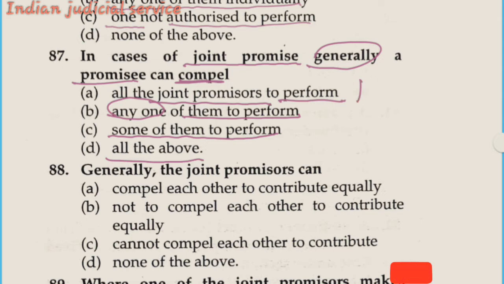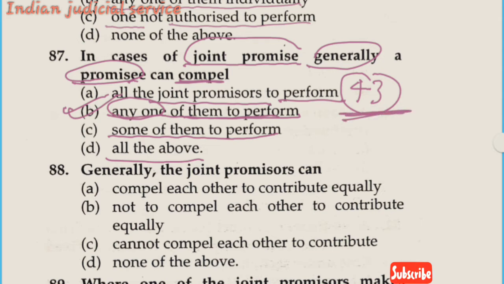So section 43, in this question, any one of the joint promisors may be compelled to perform by the promisee. So the promisee can compel any one of the promisors if there is more than one promisor, meaning joint promisors. So the answer here is option B, meaning the promisee can generally compel any one of the promisors. So option B is correct here according to section 43.